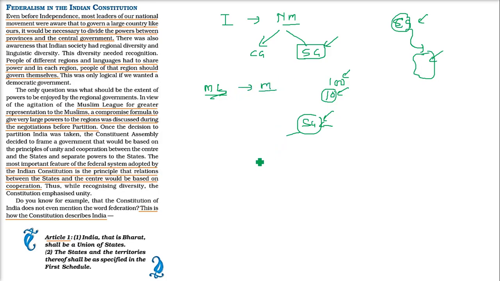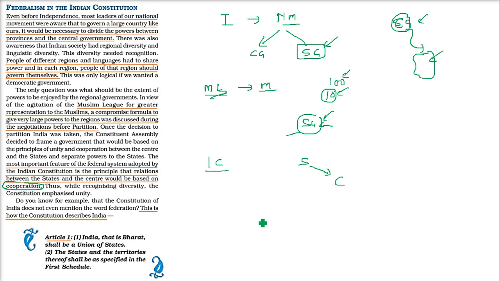The most important feature of the federal system that we adopted in the Indian constitution, when all this discussion was going on, was actually based on the relationship between state and center. The basic idea in the Indian constitution was sahyog, cooperation. The basic idea was to have cooperation between these two entities, the central and the state.